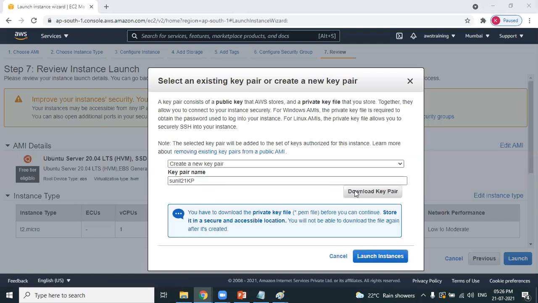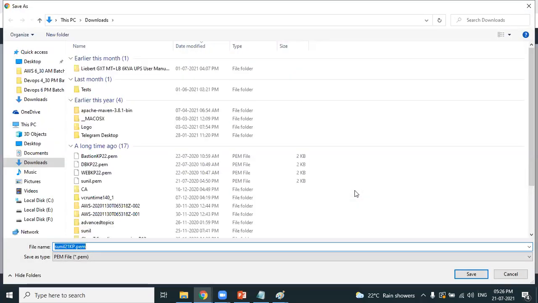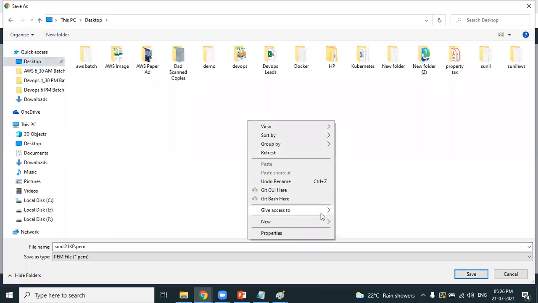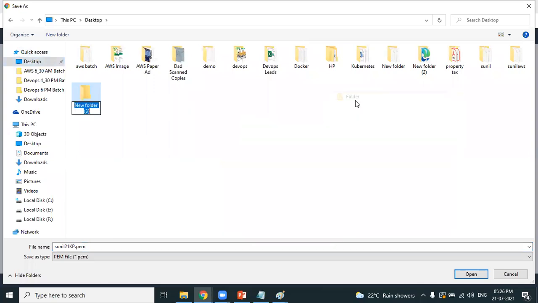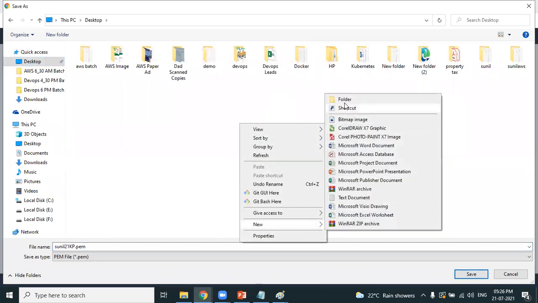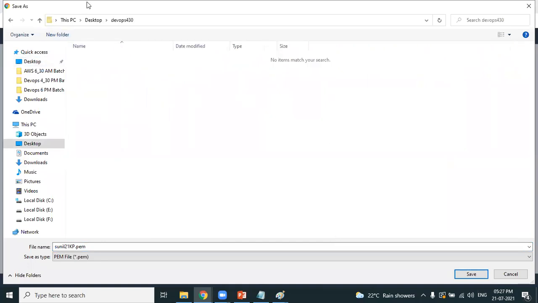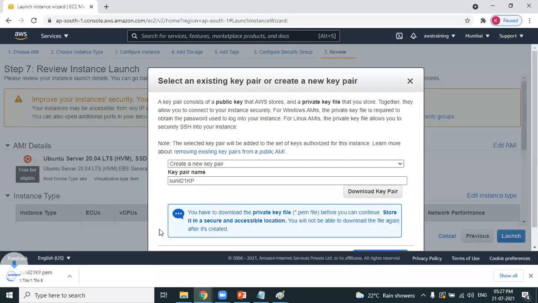Download the KeyPair. Be careful where you are downloading the KeyPair. Let's say I want to download the KeyPair on the desktop. I'm creating a new folder with the name DevOps 430. This is the name of the folder. In this DevOps 430 folder on the desktop, I am saving the KeyPair. Please observe. Done. What is the file extension? Now you know that the file extension is .pem.